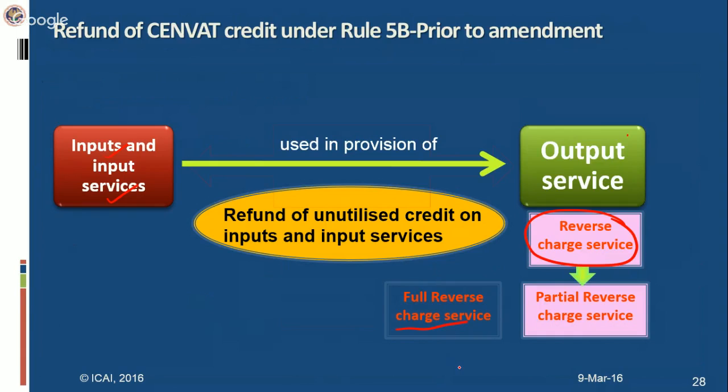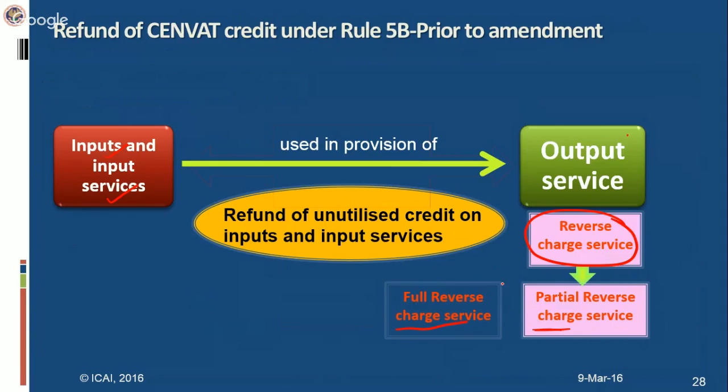he doesn't have to pay service tax at all. Then he might not be able to utilize his credit fully. Or in case of partial reverse charge, he has to pay a portion of service tax on his output service. Then also it is possible that he may not be able to utilize his entire amount of inputs and input services credit. Some amount of credit of inputs and input services may remain unutilized. So that credit is allowed as refund. But in this rule, first of all, these services need to be notified.